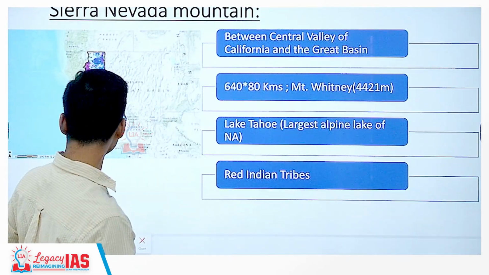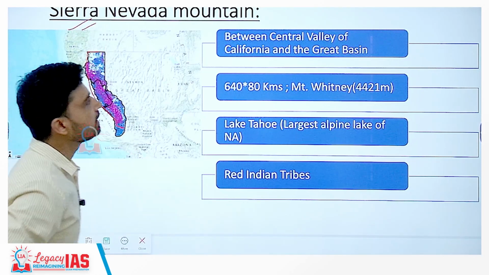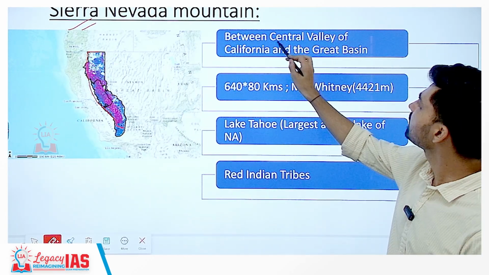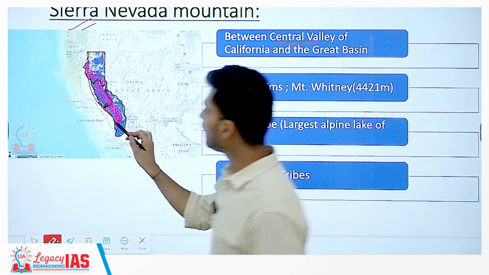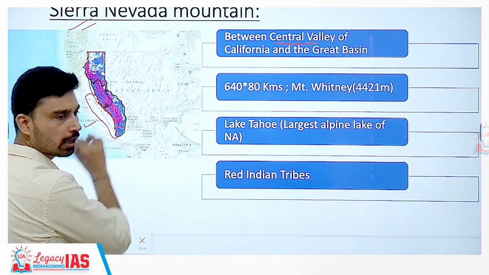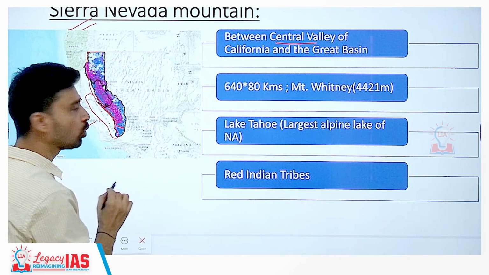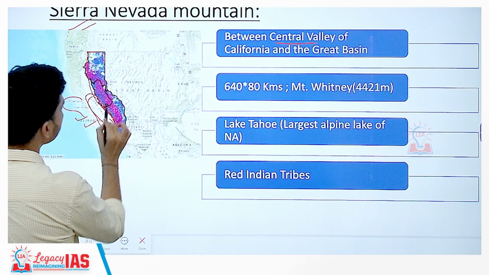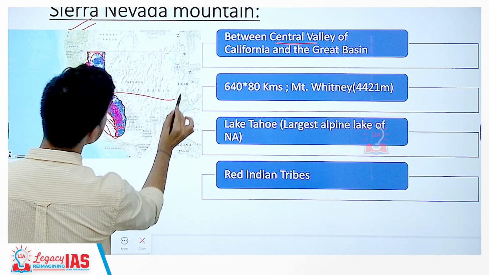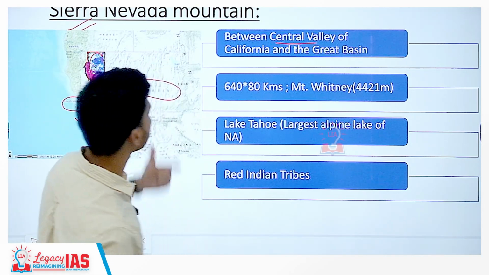The second important mountain range we can identify here, and this is the location, is called the Sierra Nevada mountain range. The Sierra Nevada is situated between the Central Valley of California that you see here, which is also referred to as the San Joaquin Valley. This is the California coast. These are some important cities, San Francisco and San Jose, and then you have the San Joaquin Valley, and then you have the Sierra Nevada mountain range, and further to the east you have the Great Basin, and that is the location of the Sierra Nevada.